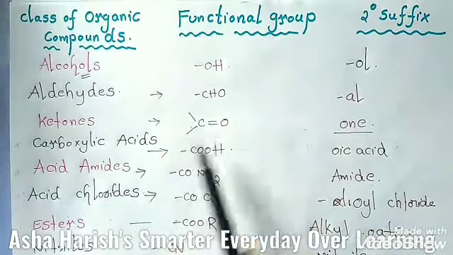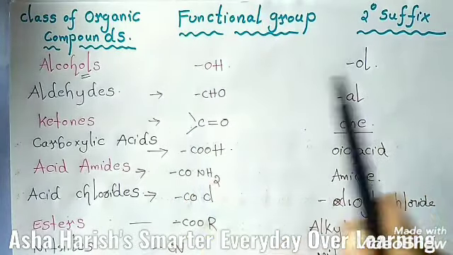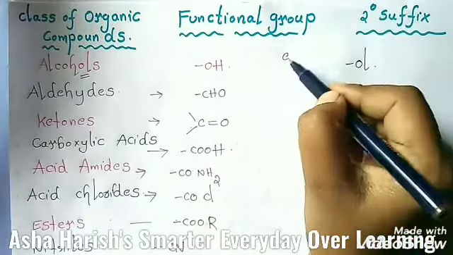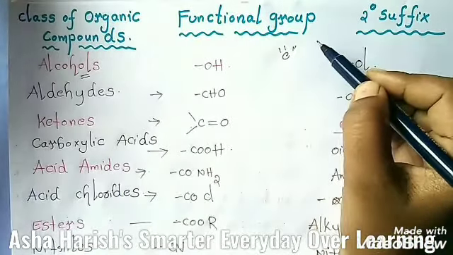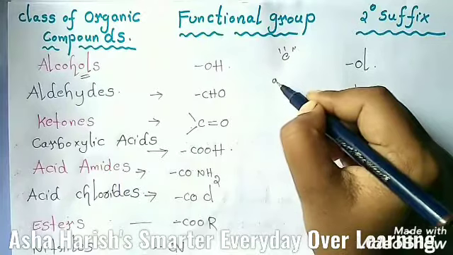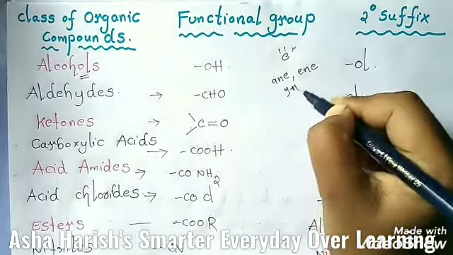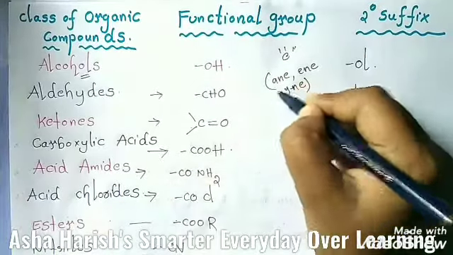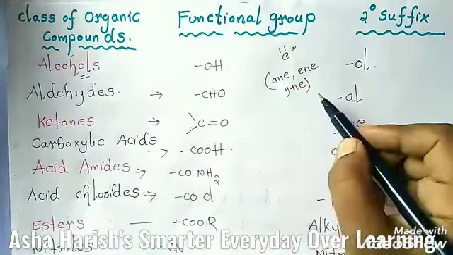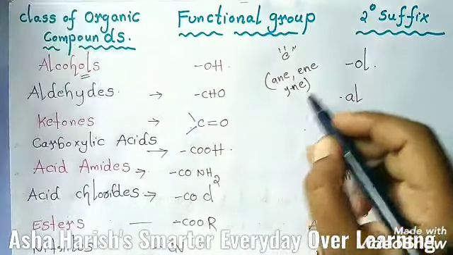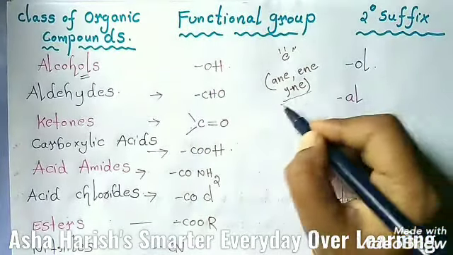It may be noted that while adding the secondary suffix to the primary suffix, the terminal E of the primary suffix, that is ANE, ENE and YNE, is dropped if the secondary suffix begins with a vowel, but it is retained if the secondary suffix begins with a consonant.